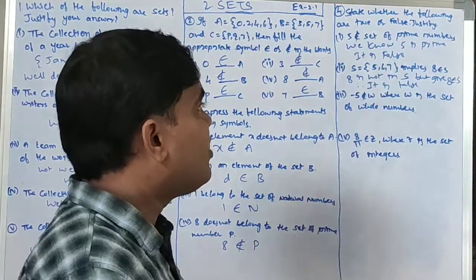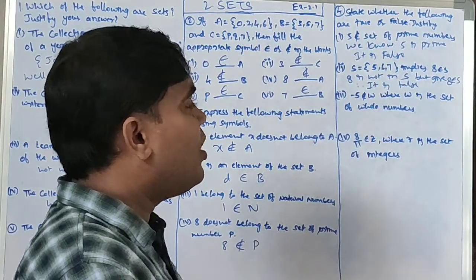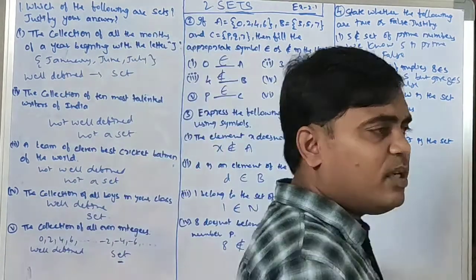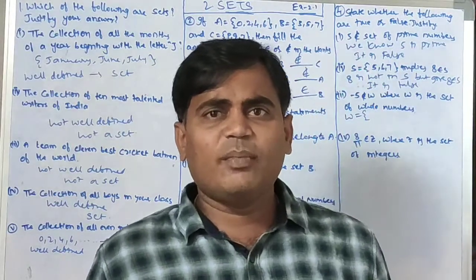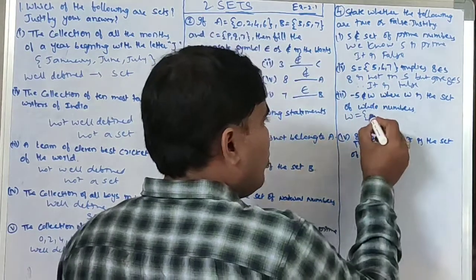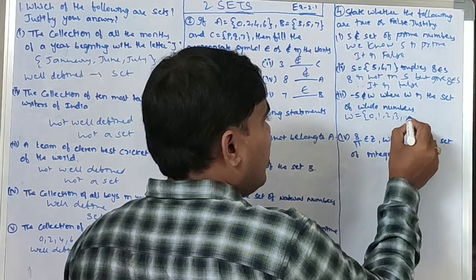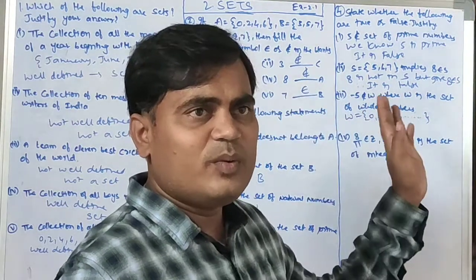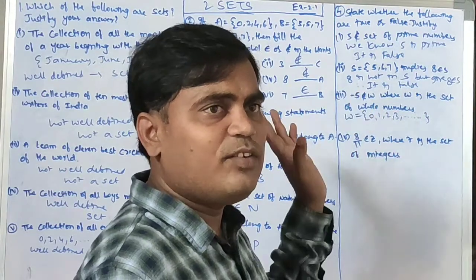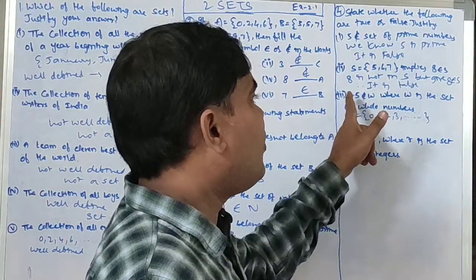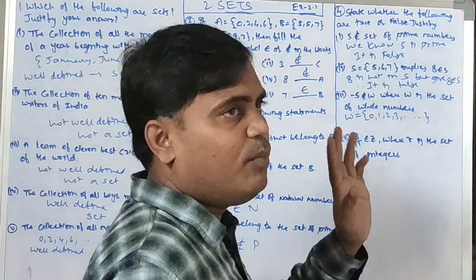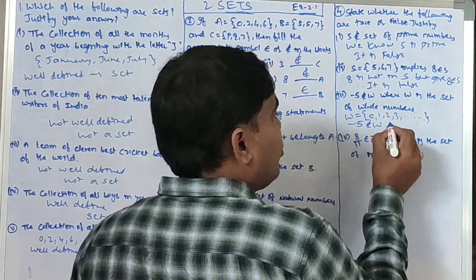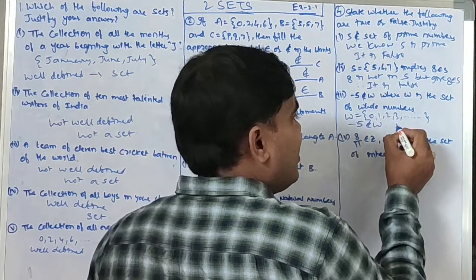So it is false. Next, minus 5 does not belong to W. What are the elements in W? Whole numbers. The least whole number is 0. The whole numbers are 0, 1, 2, 3 and so on. So all natural numbers and 0 are elements in W. There won't be any negative number in W, so minus 5 is not in W. So the given information is correct. It is true.